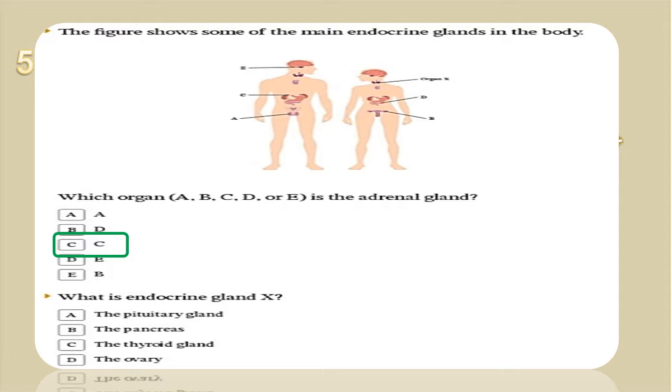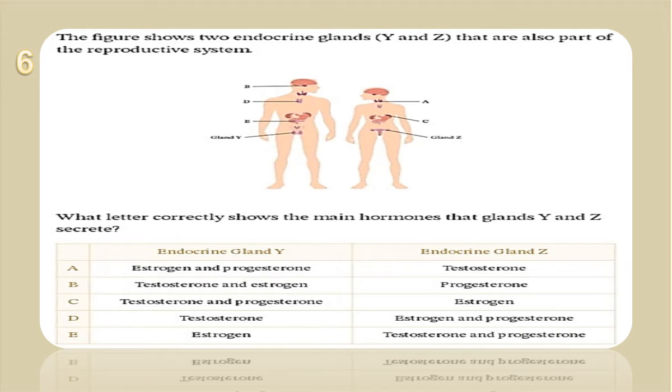In this part, what is endocrine gland X? Endocrine gland X will be the thyroid gland, which secretes hormones that help in burning food to make energy for the body. We call it the thyroid gland. Okay, let's go into question 6.